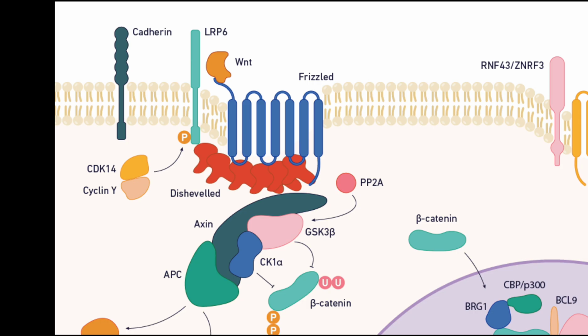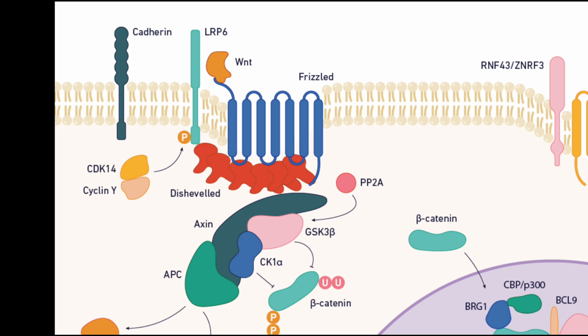The Wnt ligand is a secreted glycoprotein which activates the pathway. The Frizzled receptor is the membrane receptor that initiates Wnt signaling. DVL inhibits the beta-catenin destruction complex, namely Axin, APC, GSK3 beta and CK1 alpha, which degrades beta-catenin in the absence of Wnt.